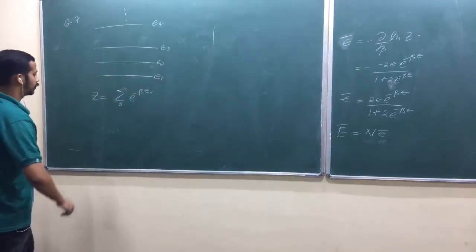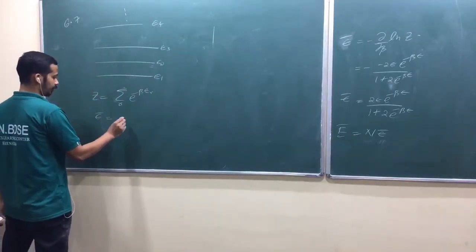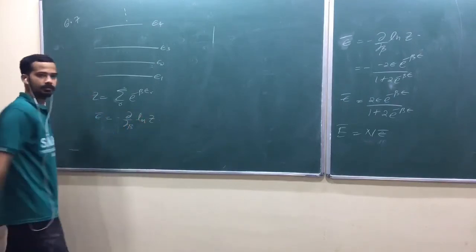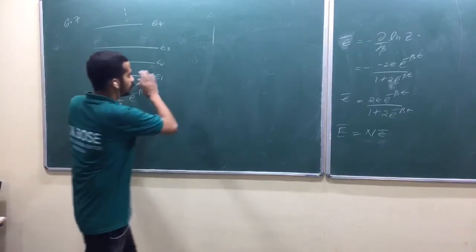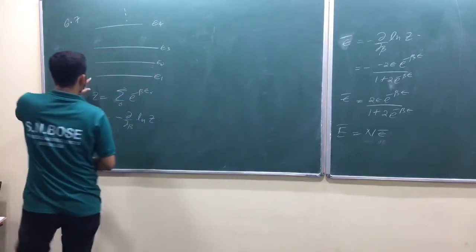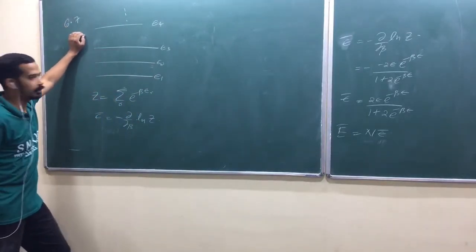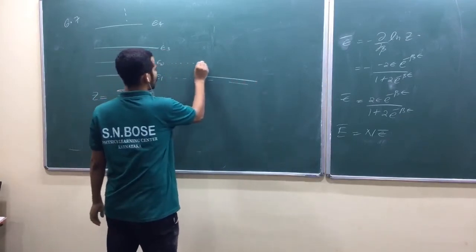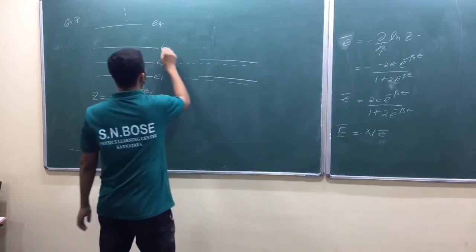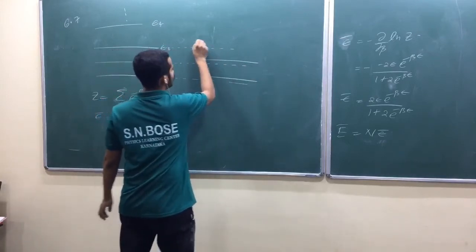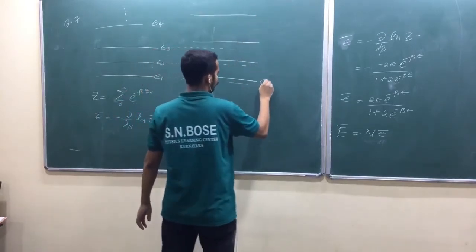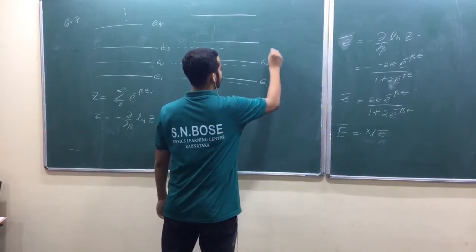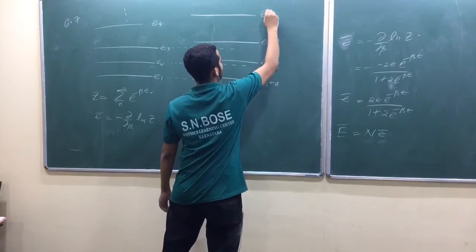So now, again, what is your average energy? How do you write it? Minus dou by dou beta of ln of Z, am I right? So now, with the same energy levels, I'm going to add a constant to each energy level. Is that okay? So E1, this energy level is shifted, E2 shifted, like that. So E1 plus A,